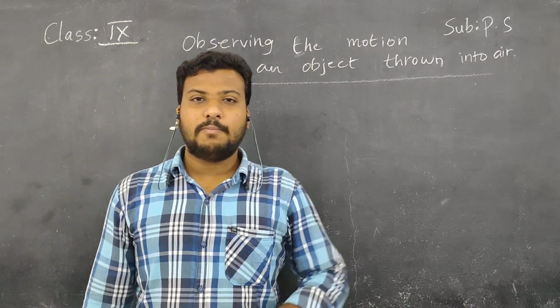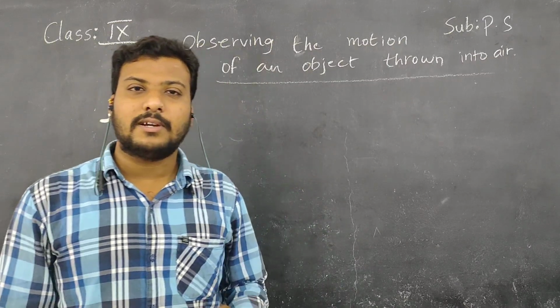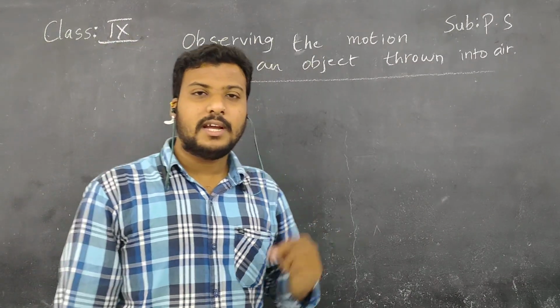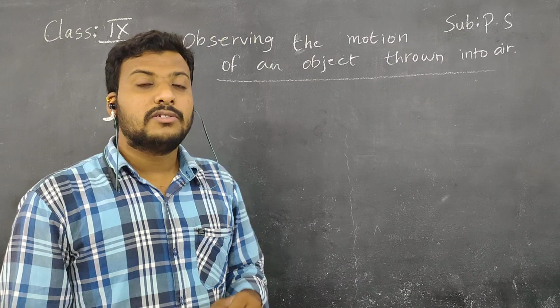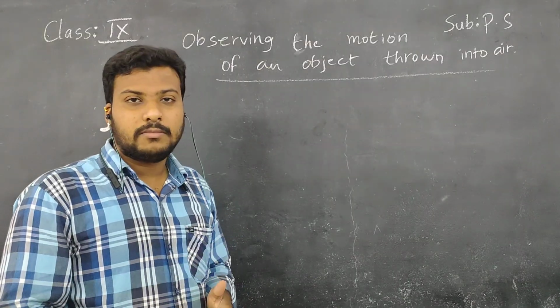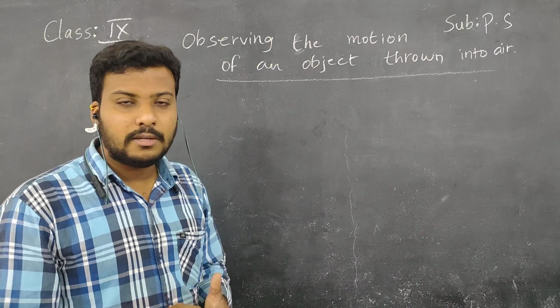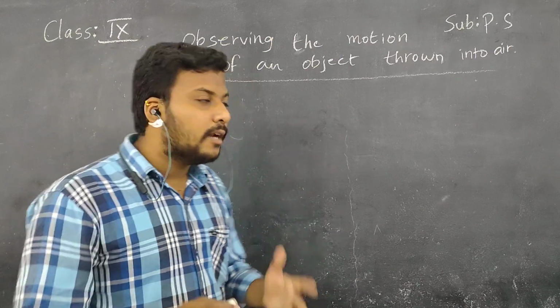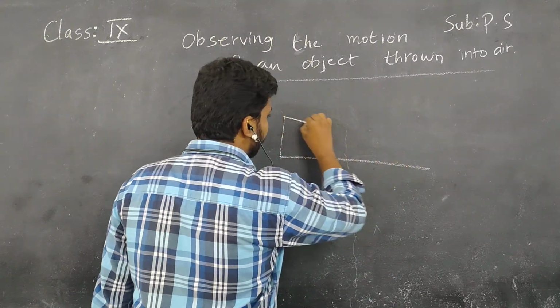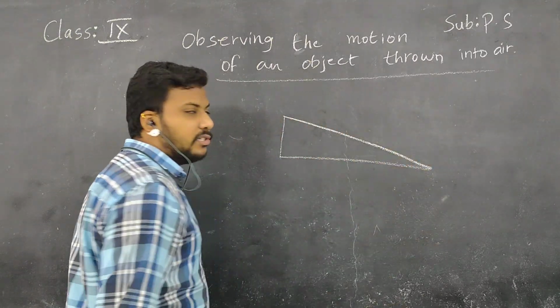Children, in our previous class, we discussed the topic regarding activity. What is that? Can you remember? Children, that is nothing but observing the motion. Motion means movement of a ball on an inclined plane, children. So this is an inclined plane.